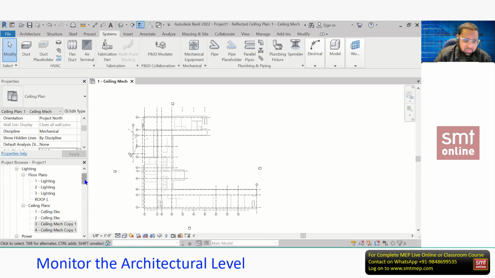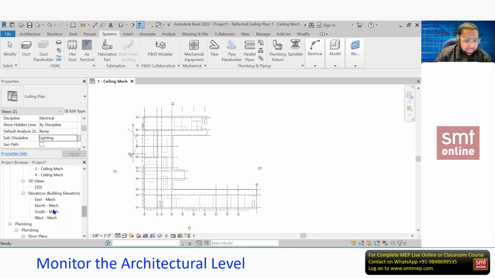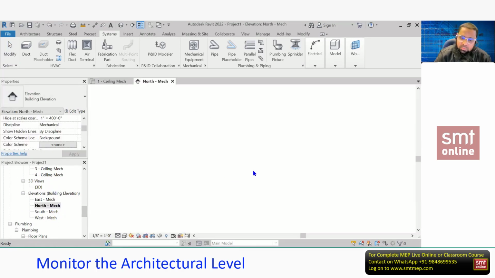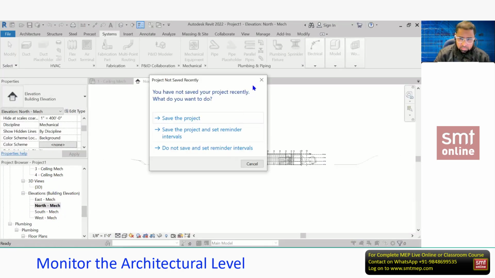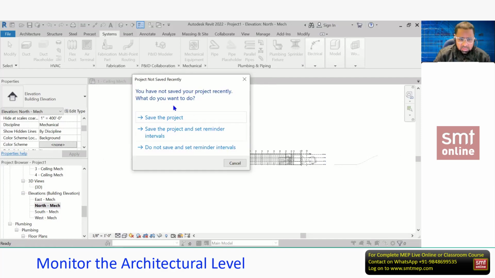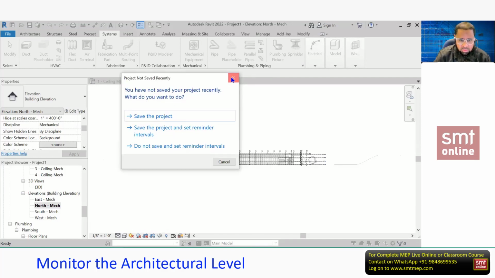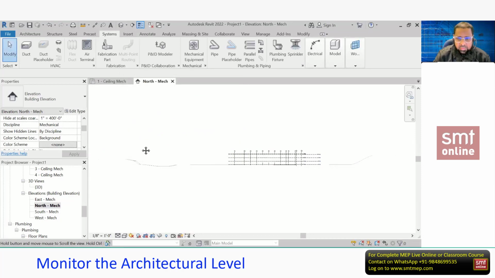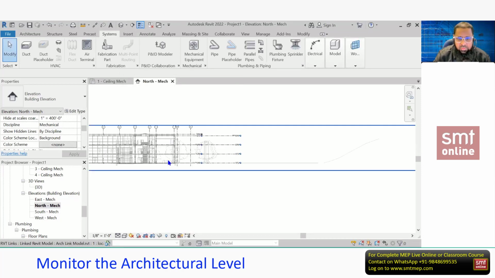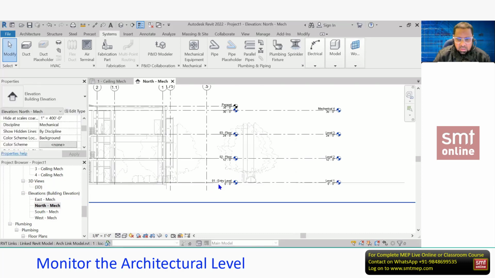I'll continue with the same files, and monitoring again can be done in a section or elevation, meaning with the levels. So I'm going to open, say, NorthMech again. Now you can notice, this is a save reminder, so I'm going to ignore this. I'll show you how to set this later. Next, here I'm going to zoom. Now you see on the left side: level 1 entry, 2 floor, 3 floor, roof. This is a roof and parapet.